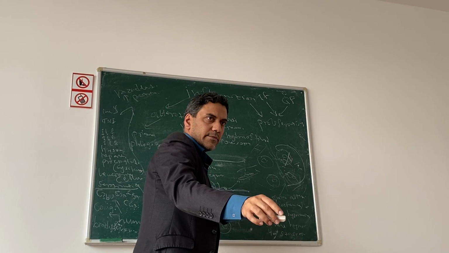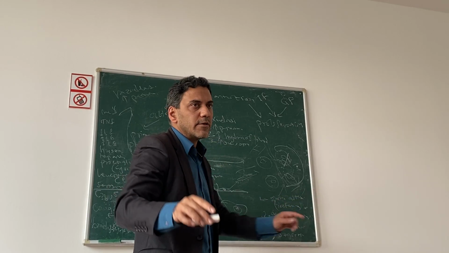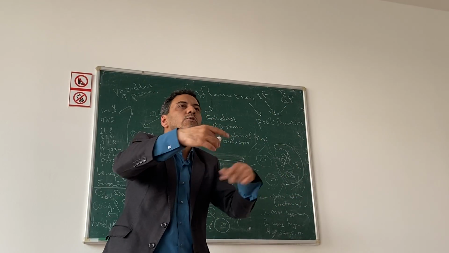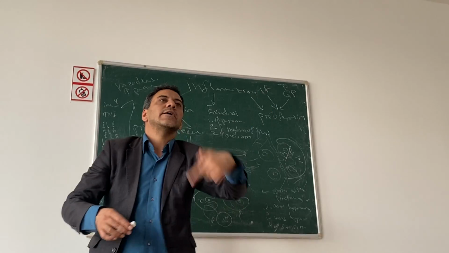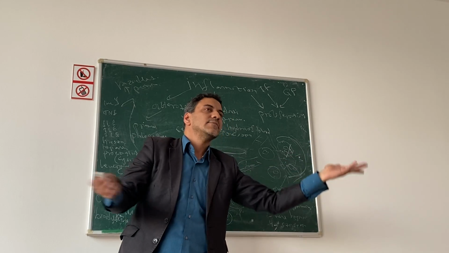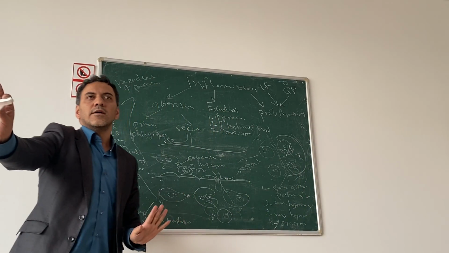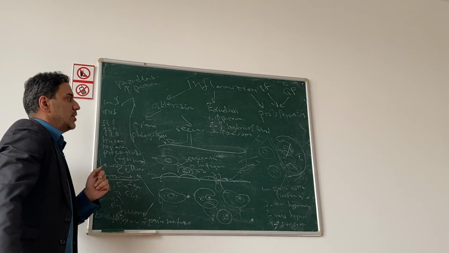Why do we need inhibitor factor? Because if growth factor acts continuously, these cells will continuously divide, and it will lead to what? Tumor. Now we will finish.